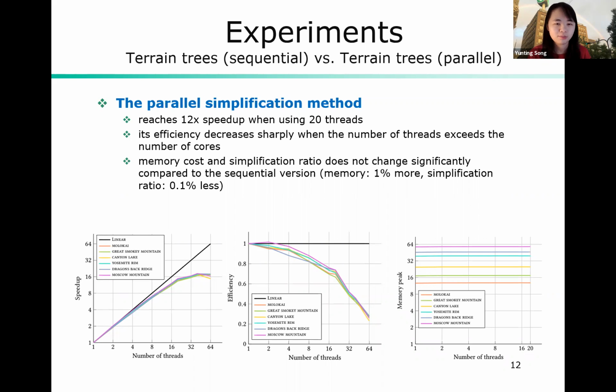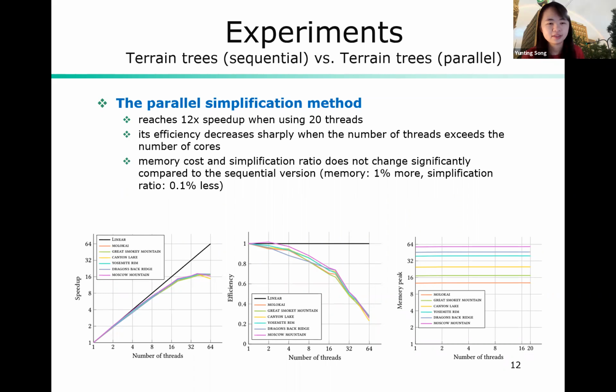When the number of threads exceeds 20, the speed up can increase slightly, but the efficiency decreases sharply afterwards. Therefore, we draw the conclusion that in our application, the optimized number of threads should be the same as the number of cores in our workstation.